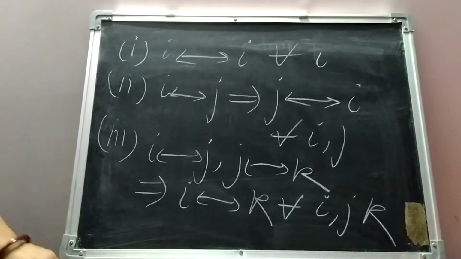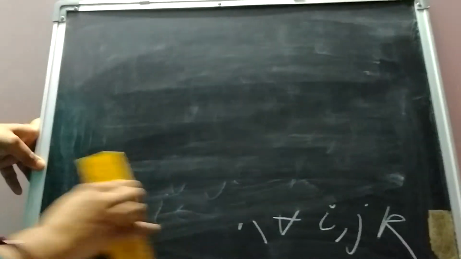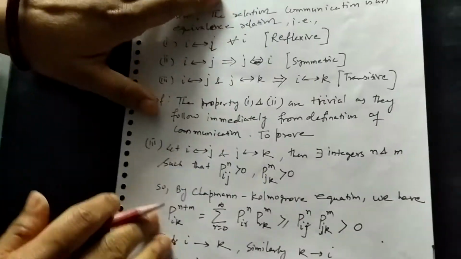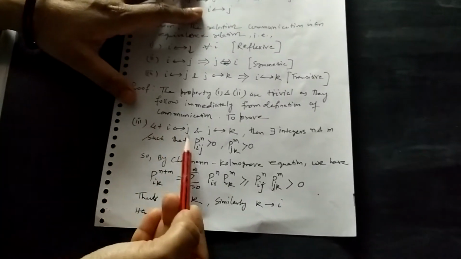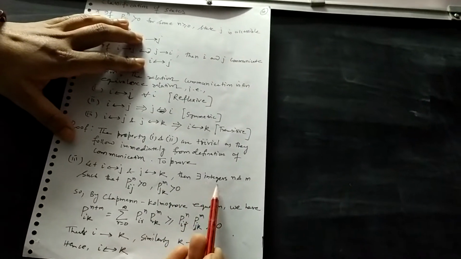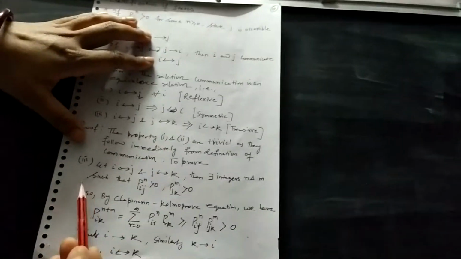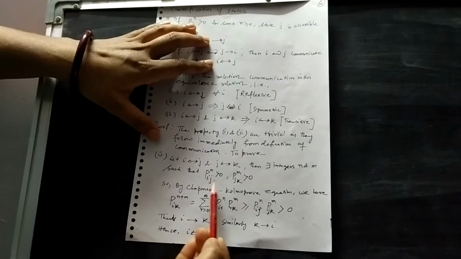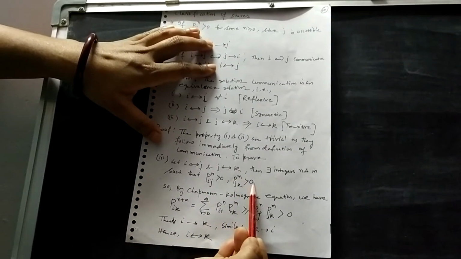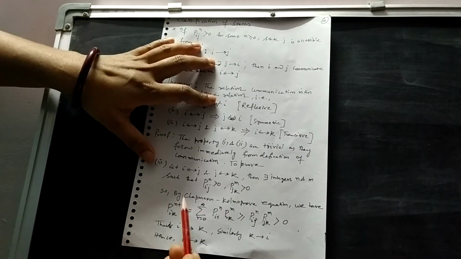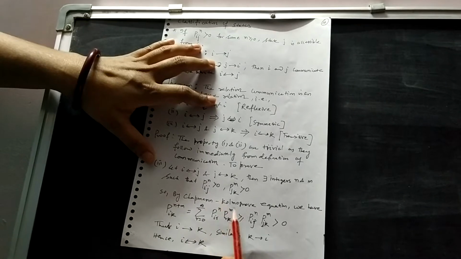From this we see that the two properties, reflexive and symmetric, are trivial. For the transitive property, we can see the proof from here. Let i communicate with j and j communicate with k. Then there exist integers n and m such that Pij(n) greater than 0, for i communicating with j, and Pjk(m) greater than 0, for j communicating with k. So we have one equation called the Chapman-Kolmogorov equation.